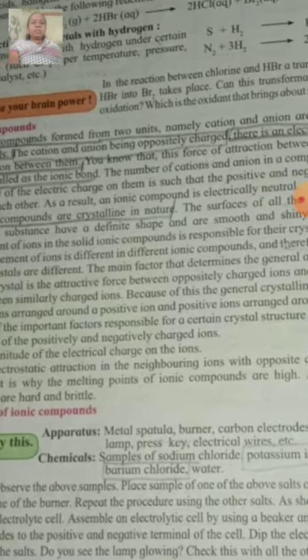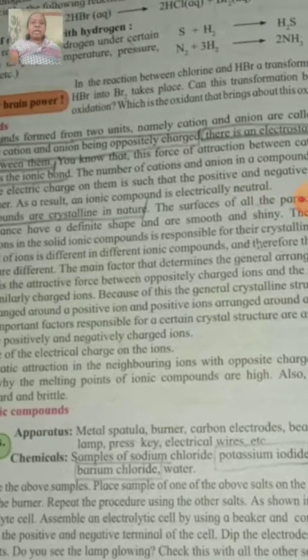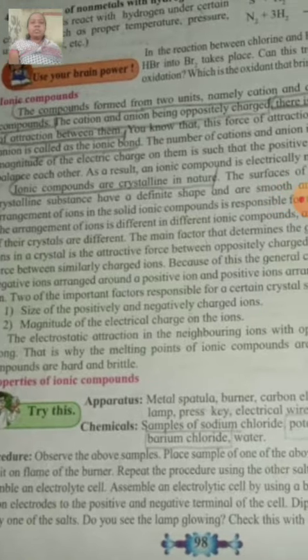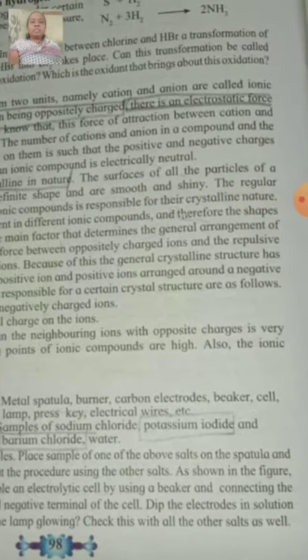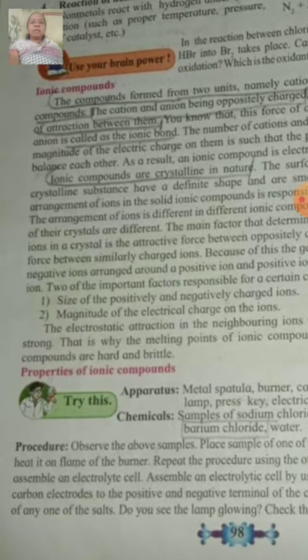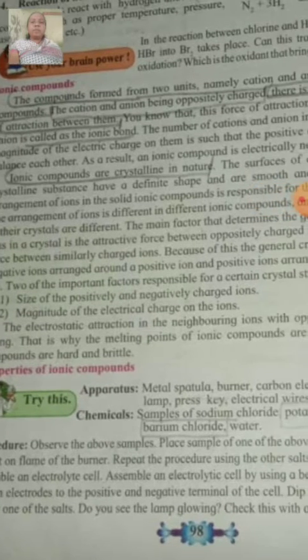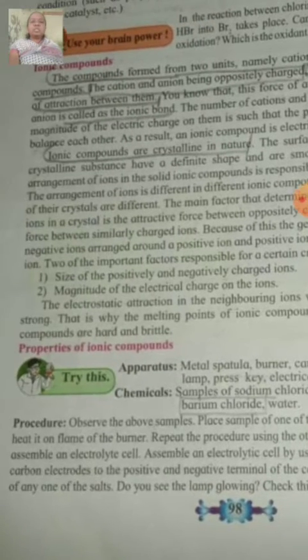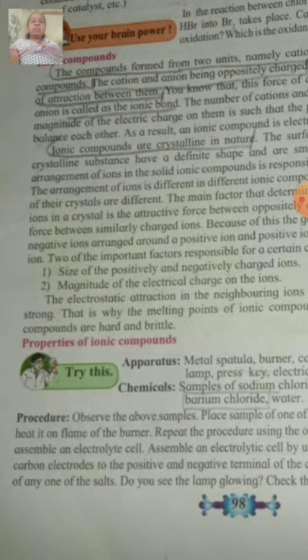Because of this, the general crystalline structure has negatively charged ions arranged around a positively charged ion, and positive ions arranged around a negative ion. Two of the important factors responsible for a certain crystal structure are as follows. First is the size of the positive and negative ions, and second is the magnitude of the electrical charge on the ions.